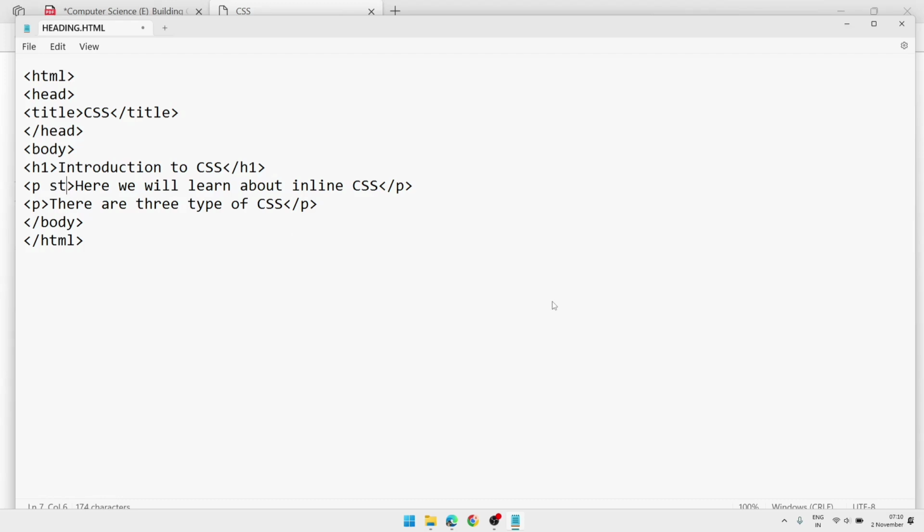So we'll write style, meaning after the tag name we'll add one attribute. That attribute name is style, and inside the style attribute, within inverted commas, we will write all the properties that we want to include. Suppose here I want to include color. So color I am writing as blue.